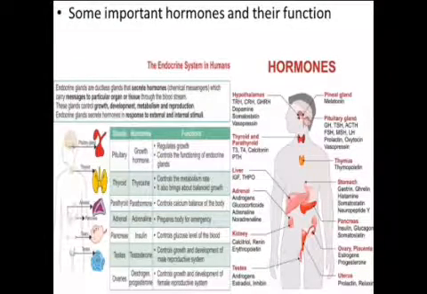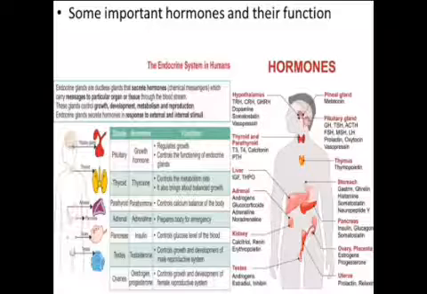Next topic is some important hormones and their functions. First, we will see growth hormone and the disorders due to it. Hypo or under secretion of growth hormone from childhood leads to dwarfism, that is short height of the person. Whereas hyper or over secretion of growth hormone from childhood leads to giantism, that is giant height of more than 7 feet.